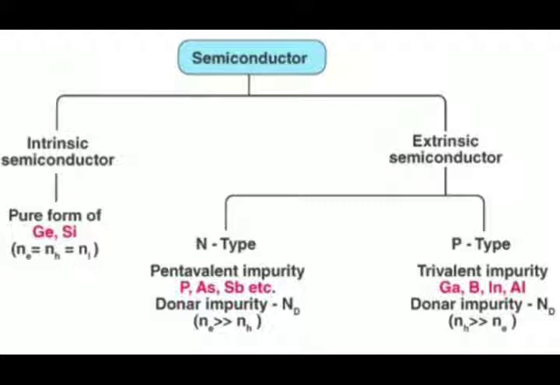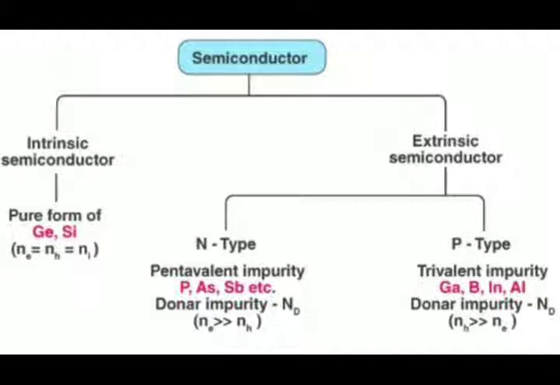In the previous video lecture I explained the semiconductors and their classification. Semiconductors are divided into two categories: intrinsic semiconductor and extrinsic semiconductor. An intrinsic semiconductor is a pure semiconductor.